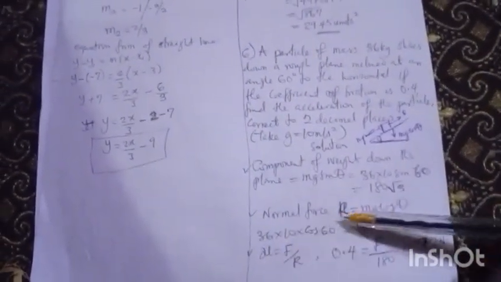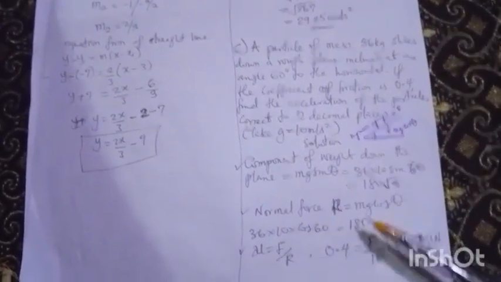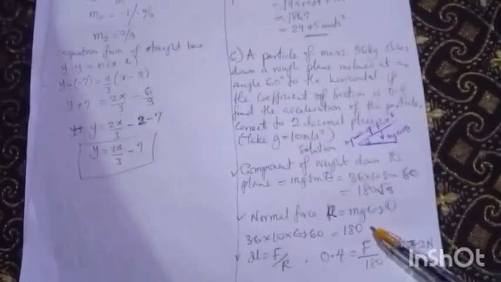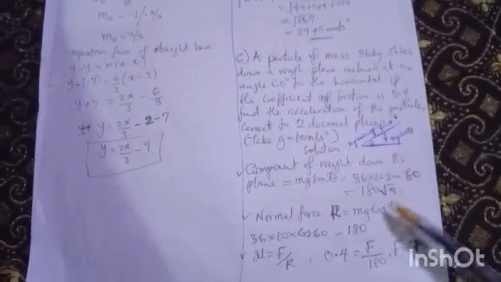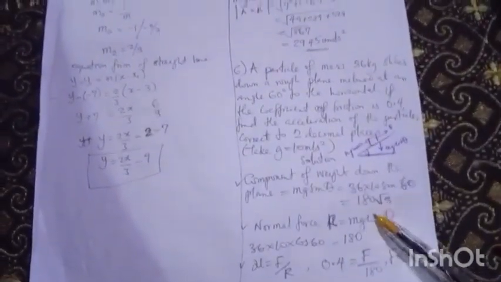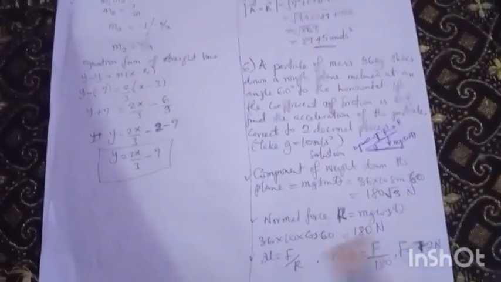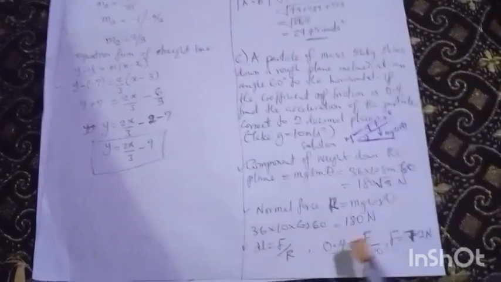Alright, for the one acting perpendicular to the plane, which is your normal force, also called weight or normal reaction, mg cos theta. So m is 36 again, g is 10, 360, cos 60 is 0.5. So half of 360 is 180. So this is 180 Newton. This is 180 root 3 Newton. Because both of them are forces, the unit is Newton. Alright, so now they gave us the coefficient of friction as 0.4.